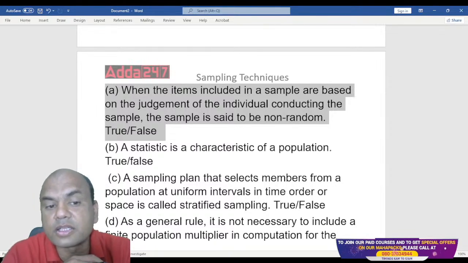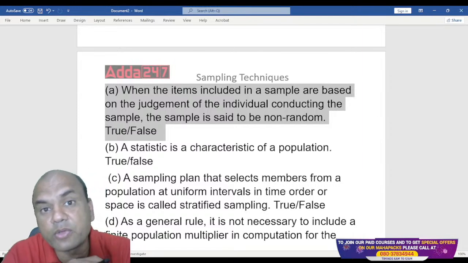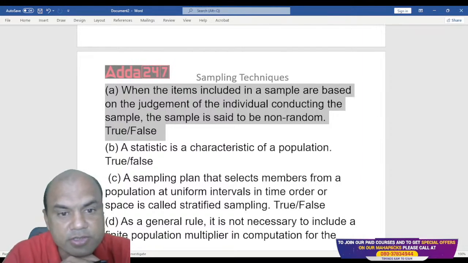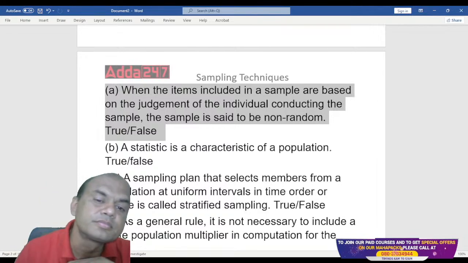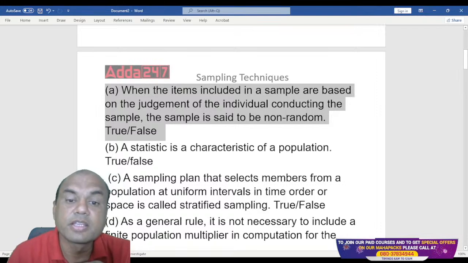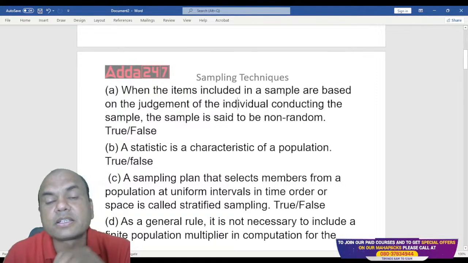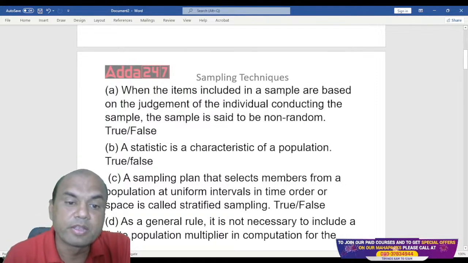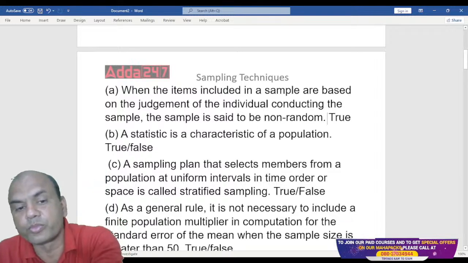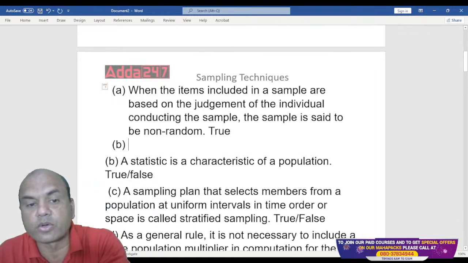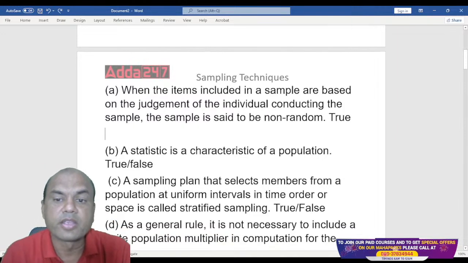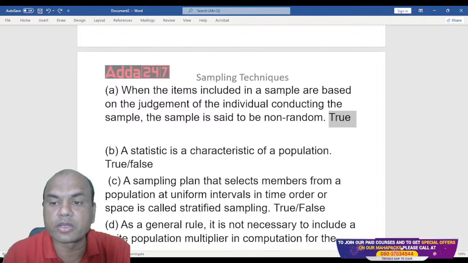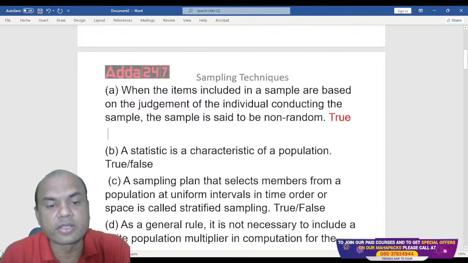Judgment of the individual conducting the sample. So it is. Yes, it is. Correct. The answer is here: individual conducting the sample is a type of non-probability sampling. So the answer for this is true, everyone. Let me mark it over here. True.